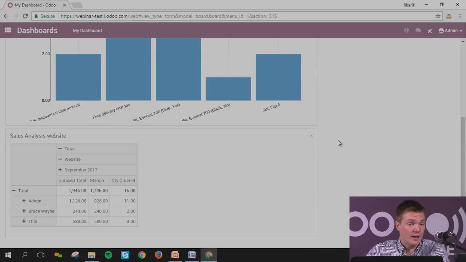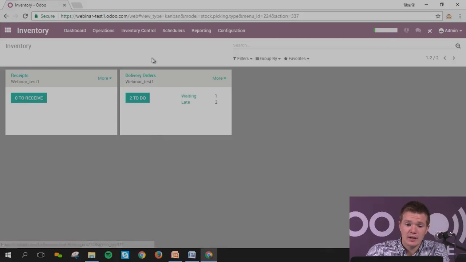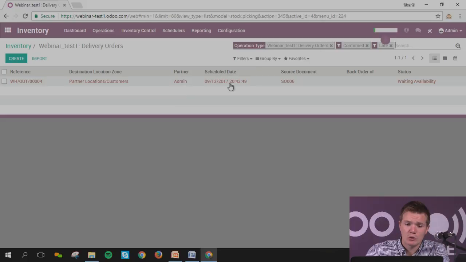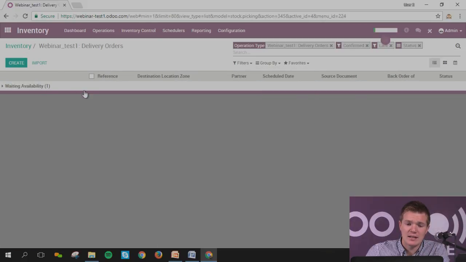Or I want to have a view regarding my inventory to see if I've got some, let's imagine, products that I've got some delay to send to my client. I can simply go into inventory. I can see the delivery orders. What is late? I've got one which is late. I can group them by, let's imagine, status. I'm waiting availability and it's late. I can simply save it to my dashboard. Late transfer, I can add it.